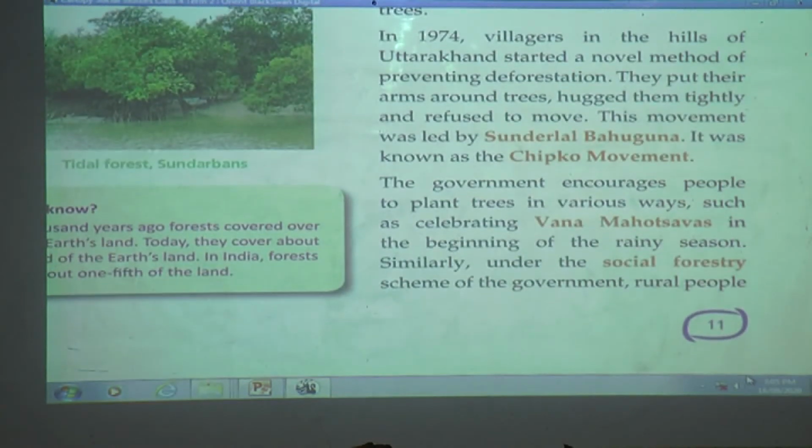In 1974, in the hills of Uttarakhand, people started a novel method of preventing deforestation. They put their arms around trees, hugged them tightly and refused to move. This movement was led by Sundarlal Bahuguna. It was also known as the Chipko movement.